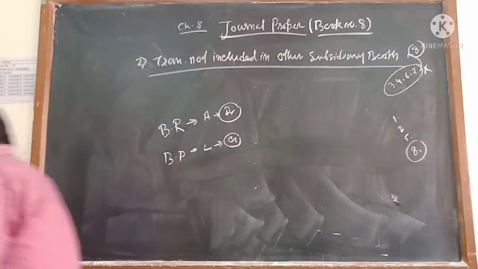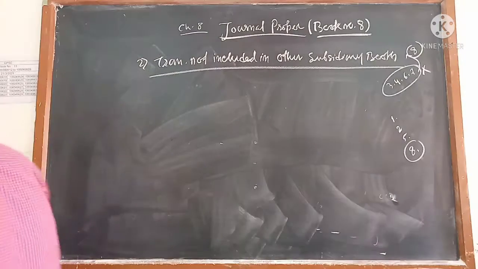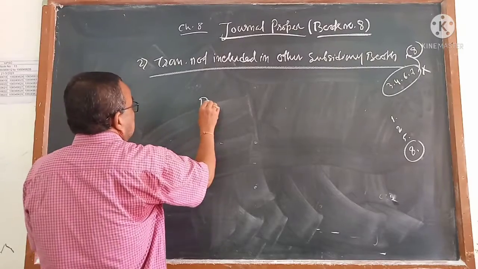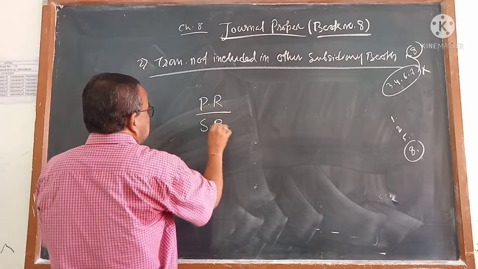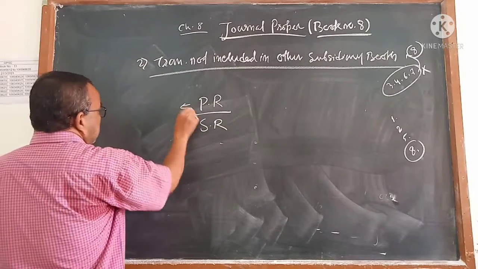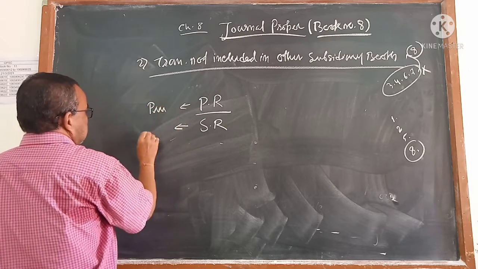Next is coming purchase return transactions. Purchase return transactions means book number 3 and book number 4, either PR, purchase return, or SR, sales return. You know where PR is coming from? PR is coming from purchase and SR is coming from sales.